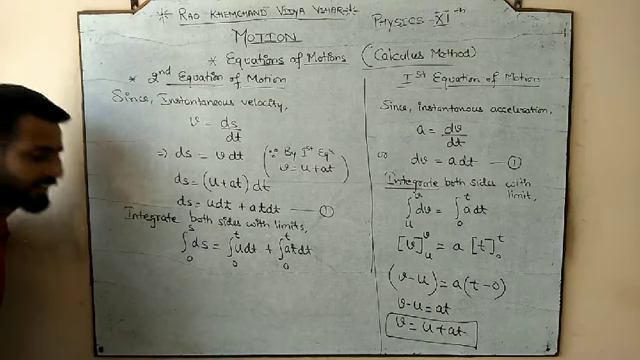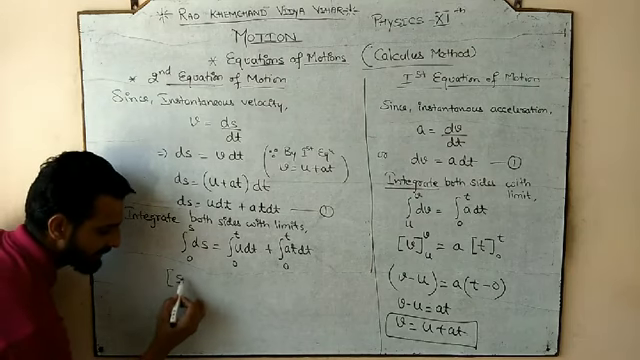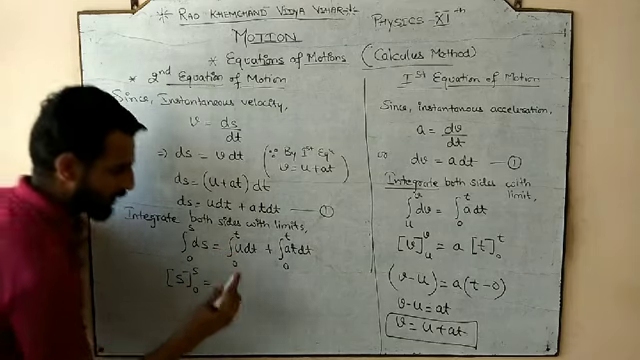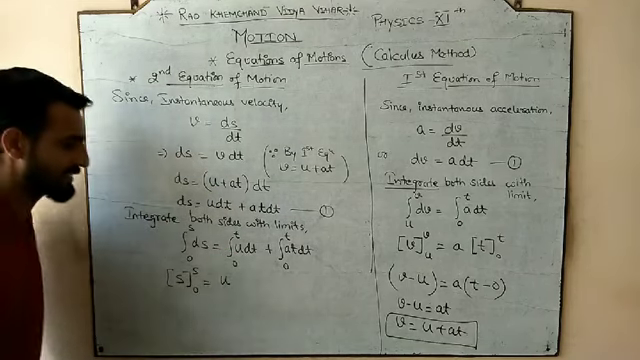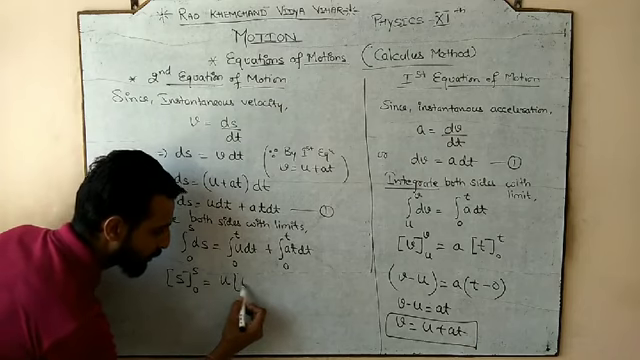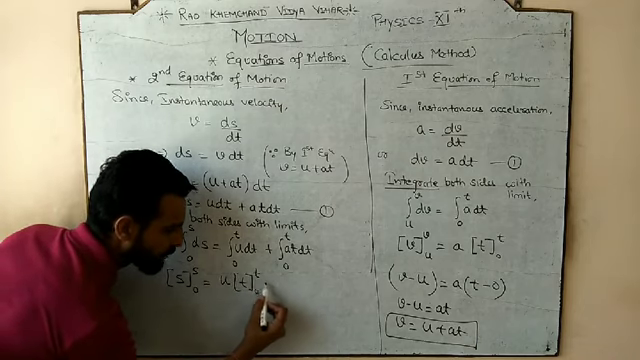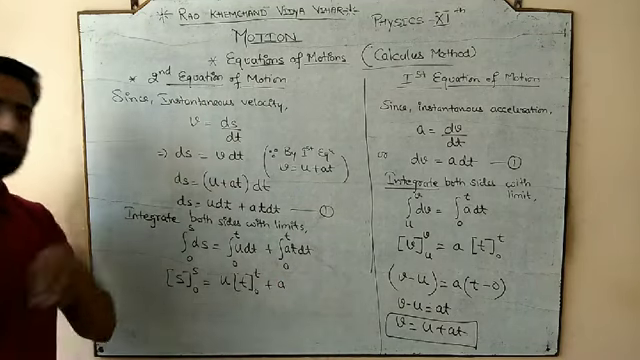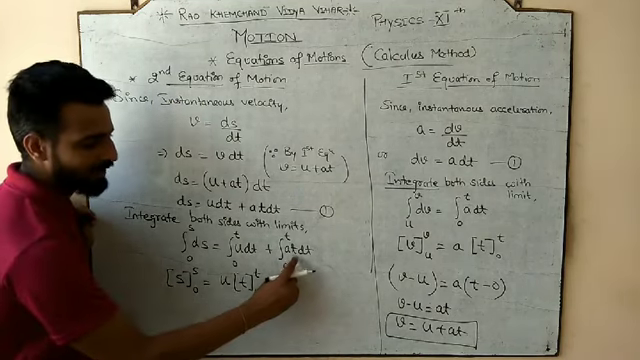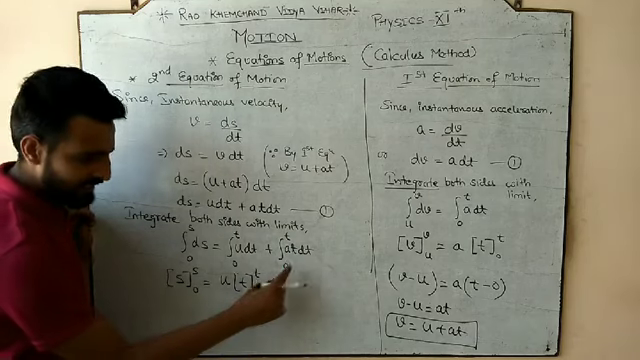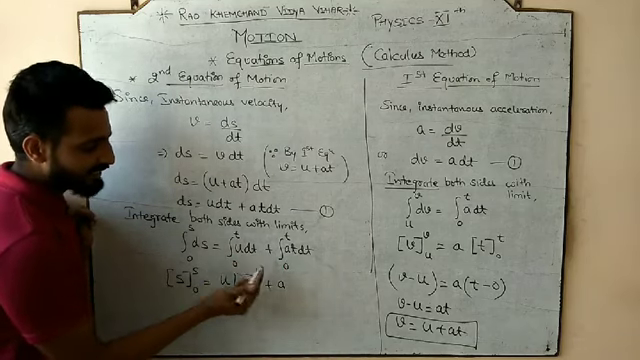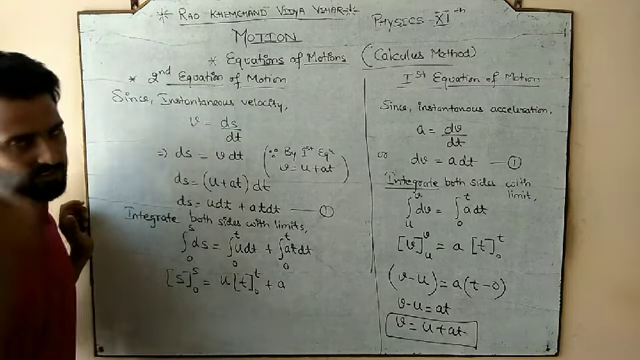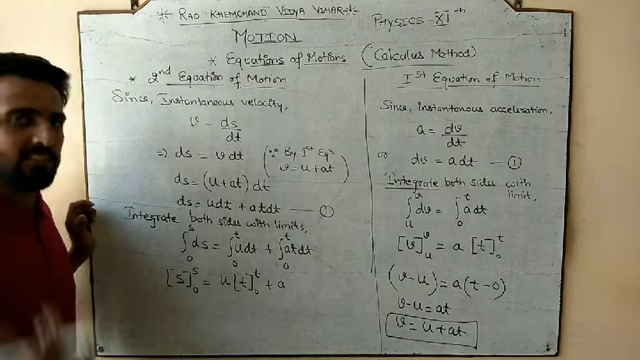Now solve. The integration of ds is s, and the limit is 0 to s. What is u? Initial velocity, which is constant, would stay as it is, and the integration of dt would be only t from 0 to t. a is the acceleration, which is constant, so it comes out of the integration. But what is left? t dt. The integration of only dt is t, because we wrote that the integration of dx is x.